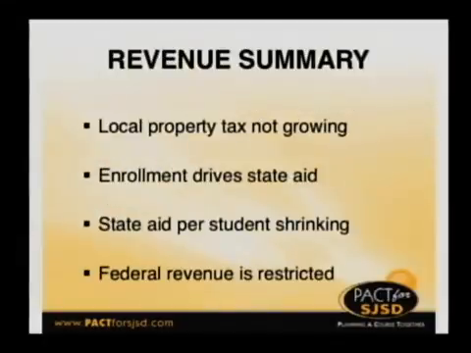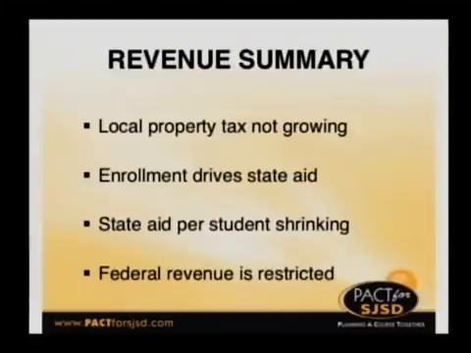So kind of the takeaways to remember about our revenue is that really our local property taxes are not growing. Our assessed valuation is pretty flat. Enrollment is the key driver of state aid, and it's fairly flat. Mr. Bramer talked about slight increases, 0.6% a year, but not anything very huge. And the state aid per student has been shrinking due to Missouri's budget problems. And federal revenue is restricted. We can't take that and spend it on anything else.